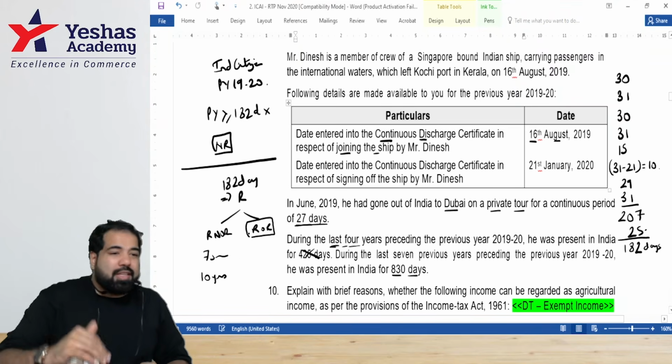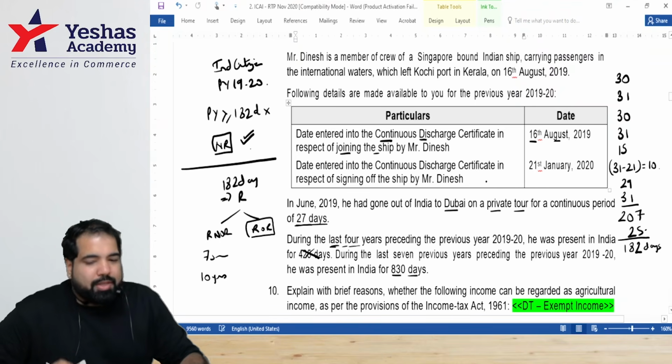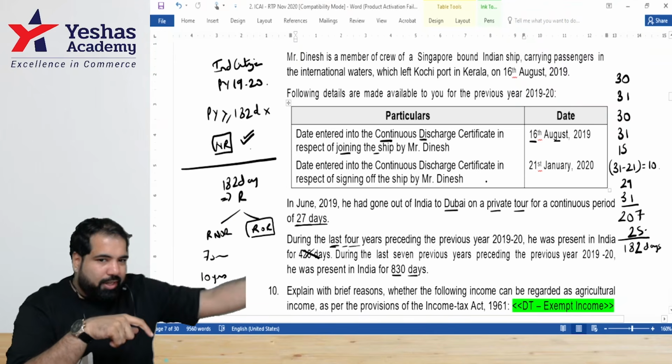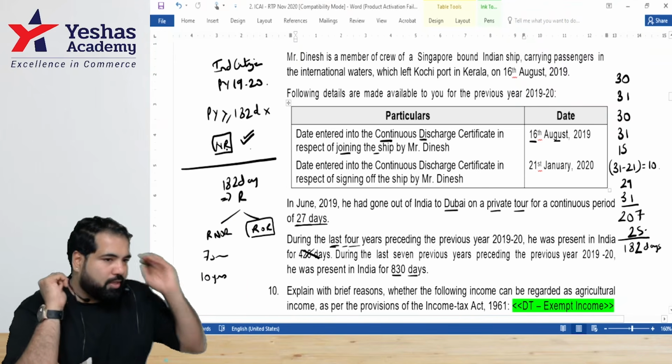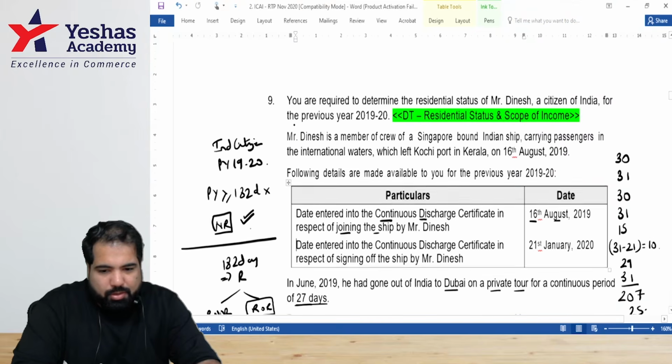ROR. But what is the easier option, guys? The easier option is this one. So you can follow that, assuming that his 27 days are days abroad only, not the day of leaving India. So we can safely assume that he's a non-resident. Yes. I'm moving this question. This is question number 9.